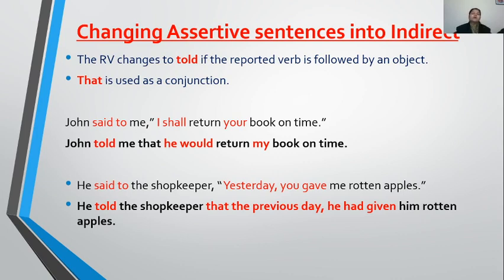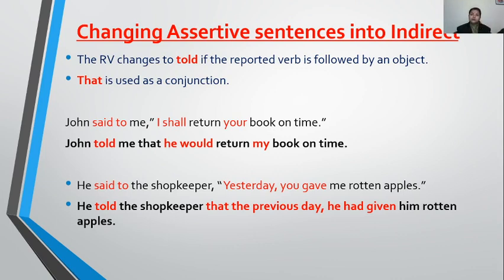One more thing I want to clear right now. Whenever a sentence is converted to indirect speech, whether it is assertive, interrogative, exclamatory, imperative, whatever type of sentence it is, it is always changed to assertive.